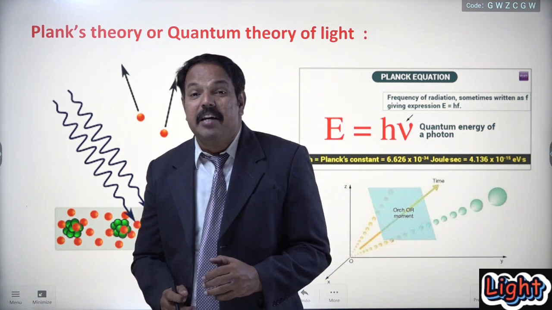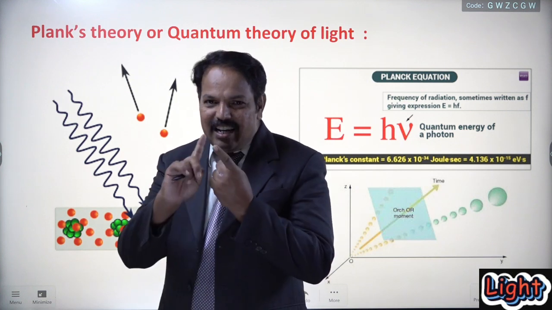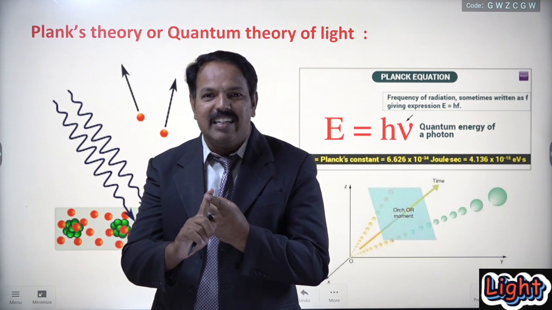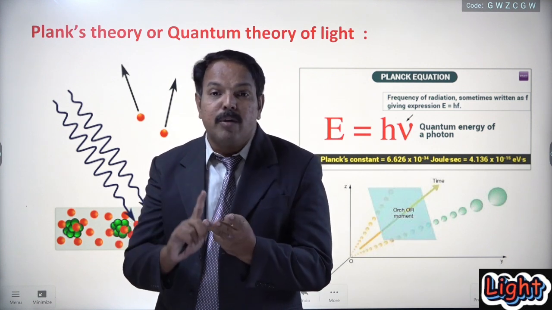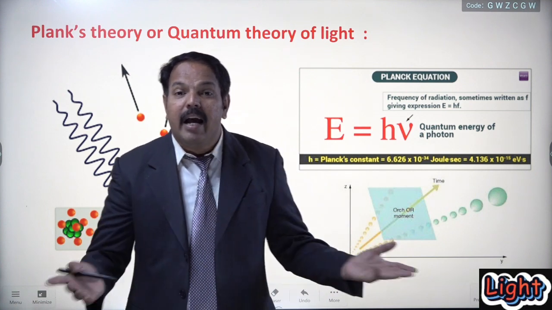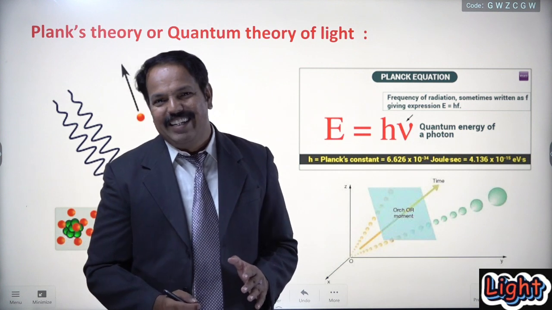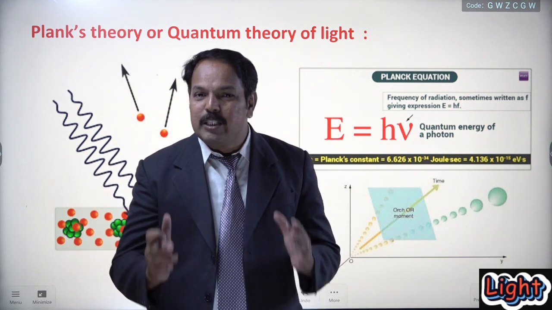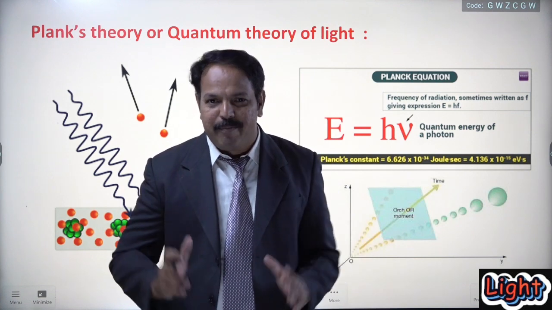Remember that this theory again supports the particle nature of light. Newton's corpuscular theory supports the particle nature of light. After that, Huygens' theory supports the wave nature of light. Then Maxwell's theory also supports the wave nature of light. And this theory again supports the particle nature of light. मतलब लाइट क्या है? कुछ साइंटिस्ट बोल रहे लाइट पार्टिकल्स है, कुछ साइंटिस्ट बोल रहे लाइट वेव है.